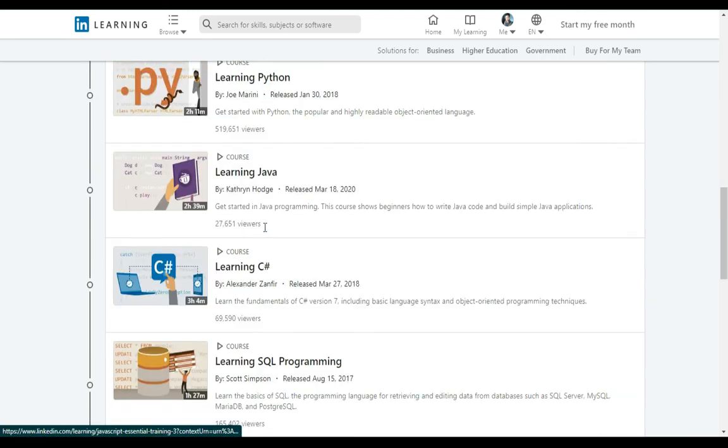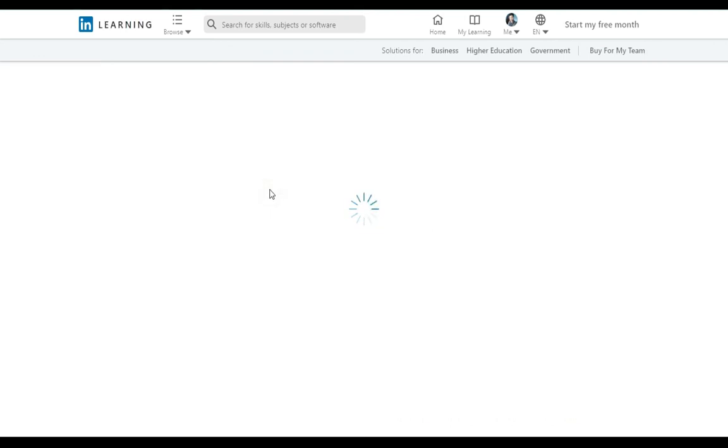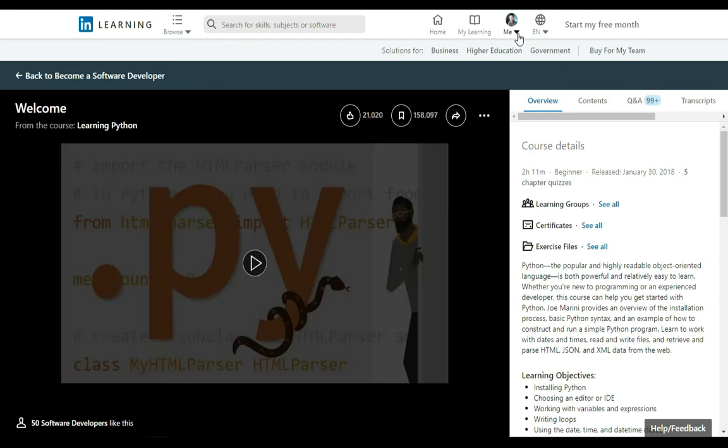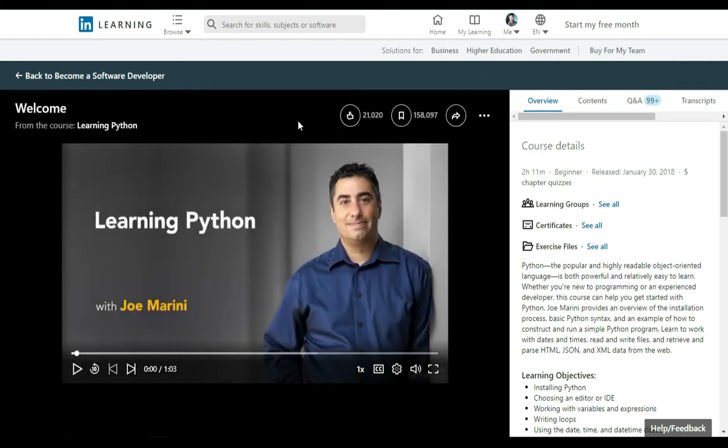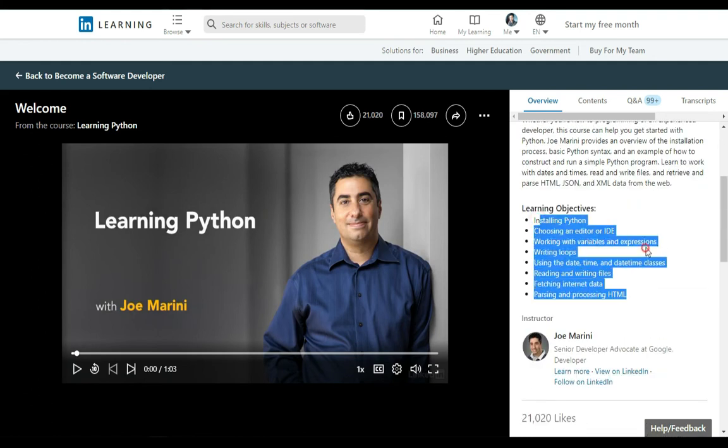As you can see, many courses are available. Python is also available. If I click on learning Python, it will maybe redirect to the learning platform. By the way, my account is also linked, so it redirects to the course portal as well. You can read course details too, learning groups, see all. They are also giving certificates and exercise files too, because it is a free certificate also. So installing Python, all learning objectives are available.